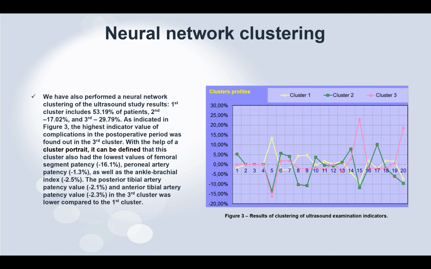We have also performed neural network clustering of the ultrasound study result and received the next result. The lowest values of femoral segment patency, 60%, peroneal patency 1.3, ankle brachial index 2.5, the posterior tibial artery patency 2.1, and anterior 2.3, in the third cluster were lower compared to the first cluster.